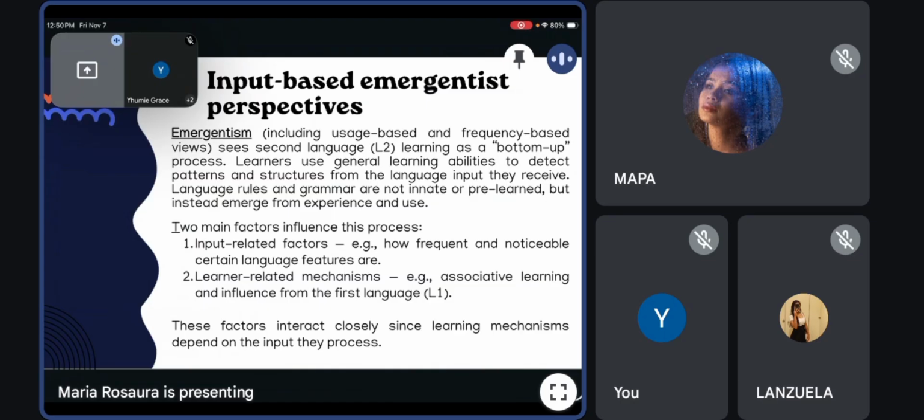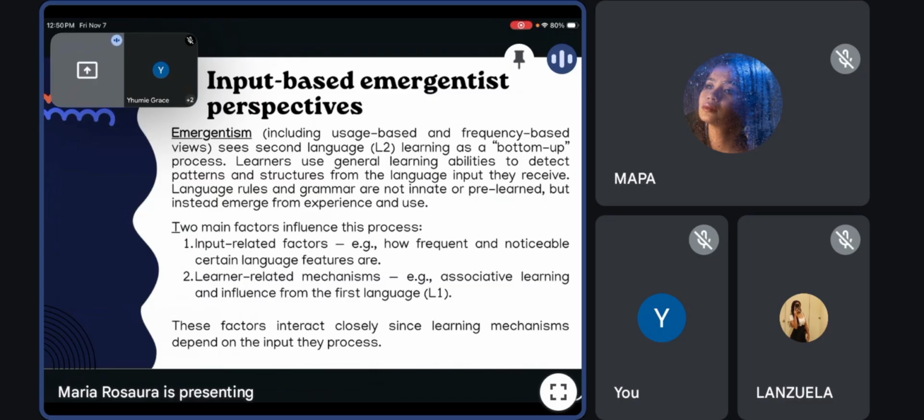The learner-related mechanism involves how learners process and connect what they hear through associative learning, attention, and influence from their first language. So these two constantly interact. Learners extract patterns from the input using their mental abilities. So learning depends on both the quality of input and the learner's processing system.